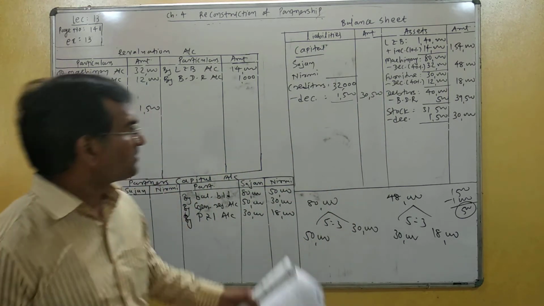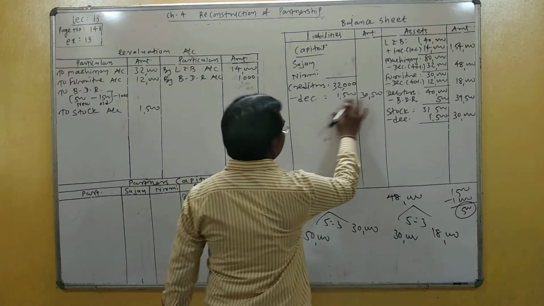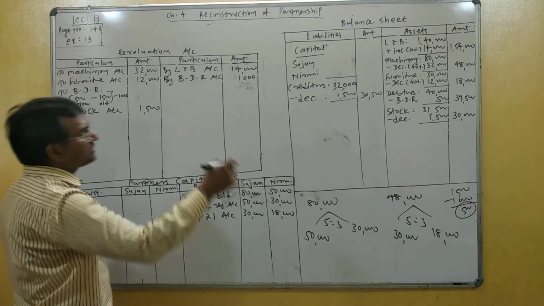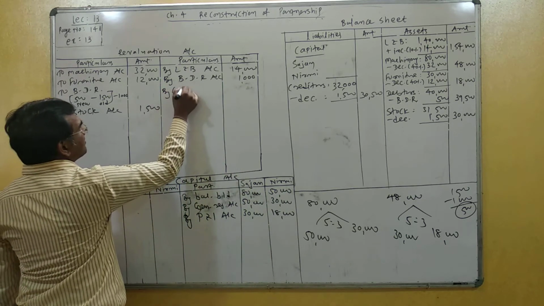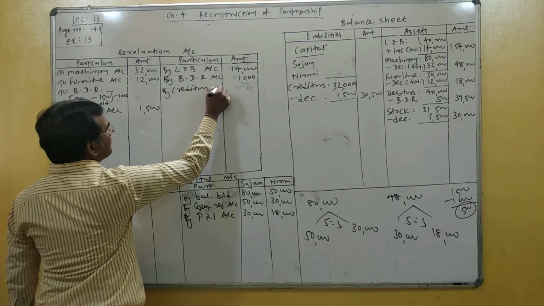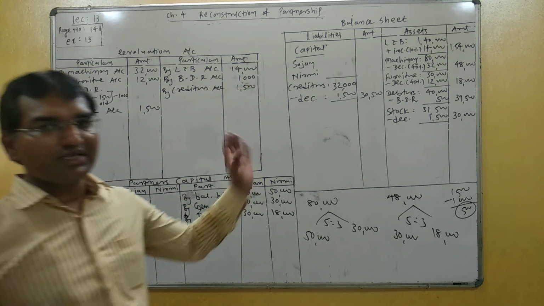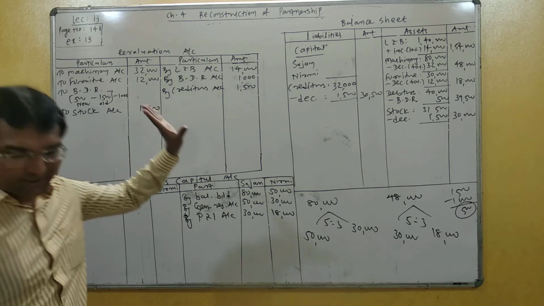Increase, decrease in asset. Okay, immediately the second effect of decrease in creditor. Minus means opposite side, means right side of revaluation account here, like creditor account, 1,500. So I understand decrease means minus, opposite side.